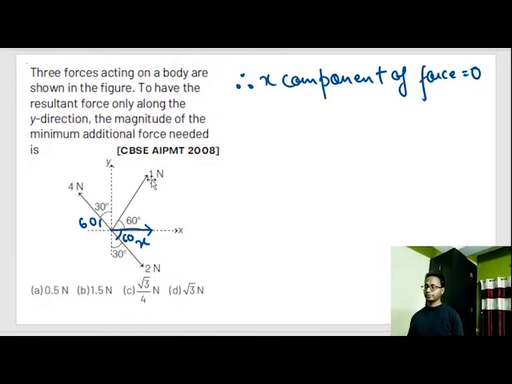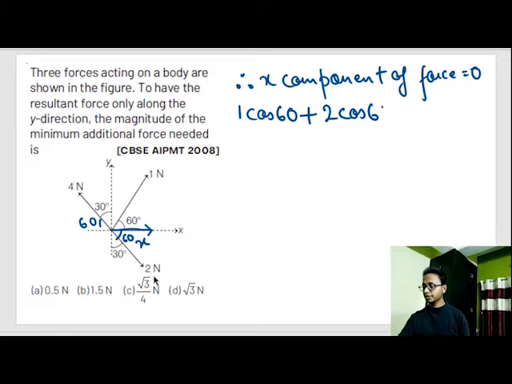Now when you slap this 1 Newton to x axis, what happens? 1 cos 60 plus, we are slapping this 2 Newton to the x axis. Whenever you are slapping something, that means cos, so 2 cos 60.